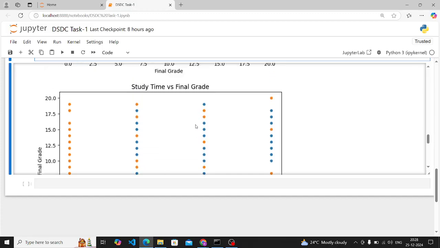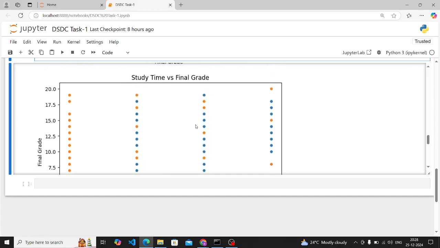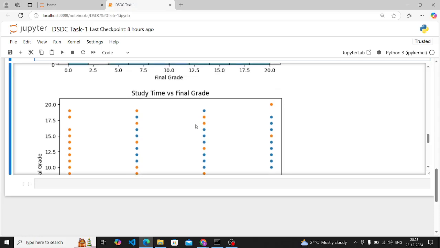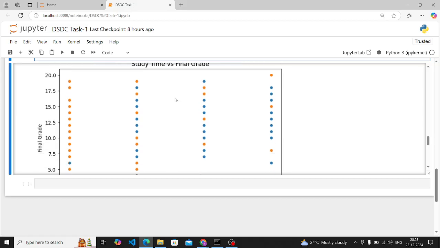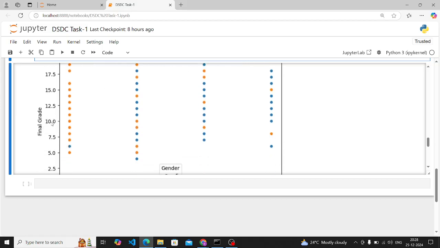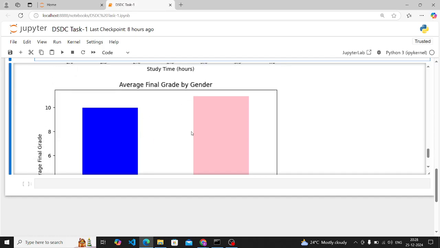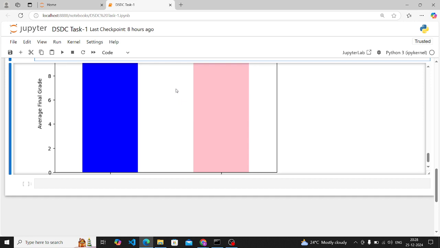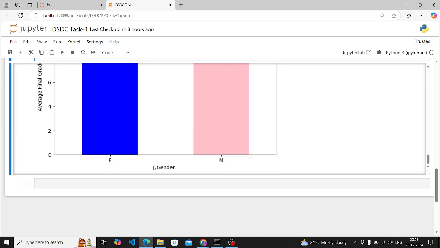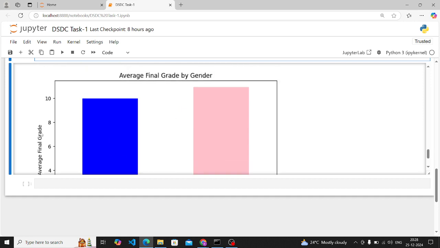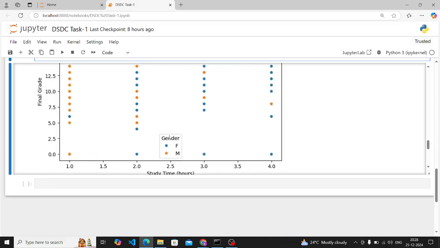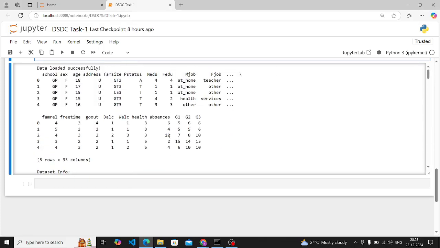Scatter plot will give you the result in dot representation. This is your title. By using title function, this is how you can assign study time versus final grade. This is your y-axis, and this is your x-axis. Now this is your bar plot. This is your title part. Okay, and you know how to plot it. Now this is your x-axis, and this is your y-axis. So this is how you have to do your task 1.